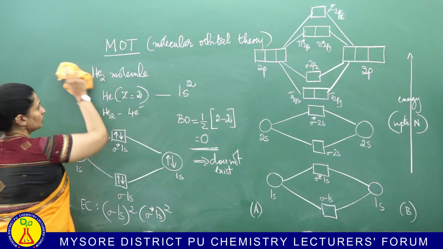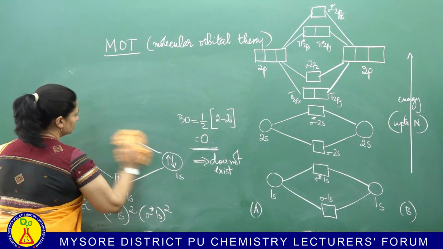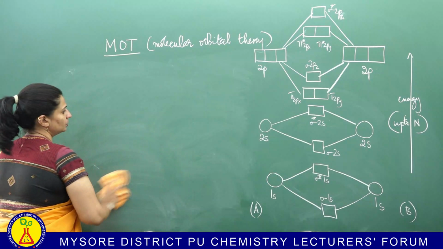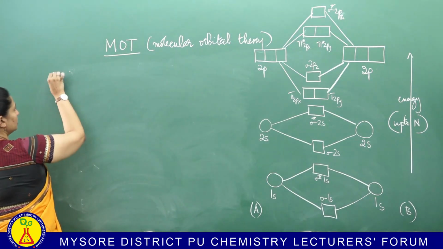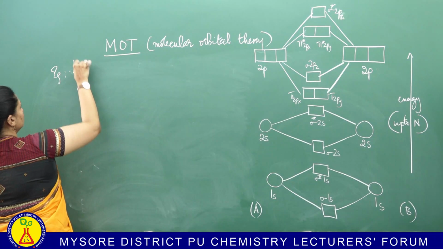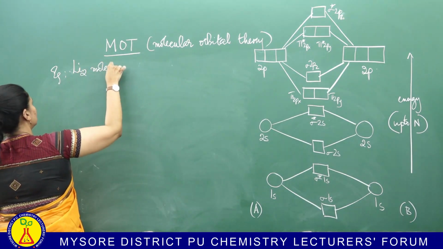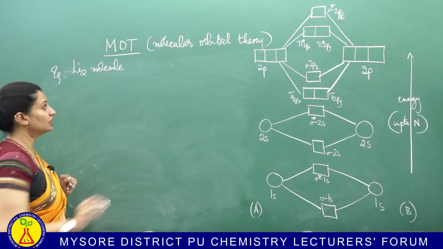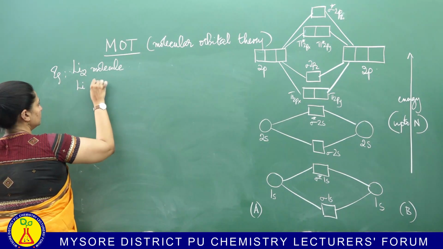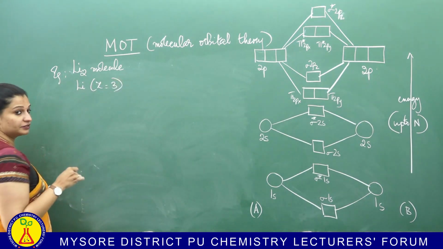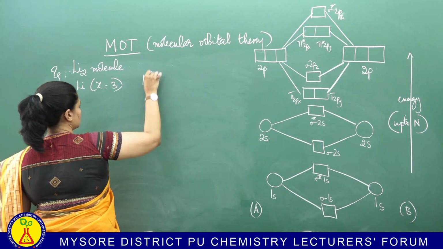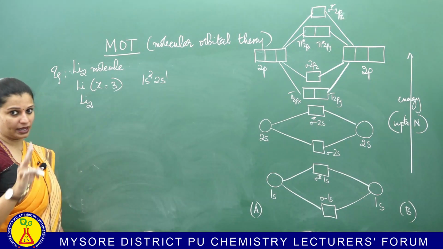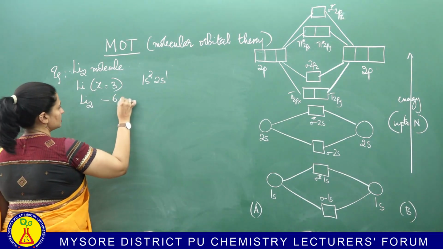Okay. Now, moving on, let us do a fresh case. Let us redraw everything. So, I am now moving on to another example. Some 5-6 examples let us do so that we can understand our concept. The third example I am going for is the lithium molecule, Li2. Tell me, the atom lithium has an atomic number of 3, which means the configuration is 1s2, 2s1. So, the lithium molecule, which is made of 2 atoms, will have a total of 6 electrons.